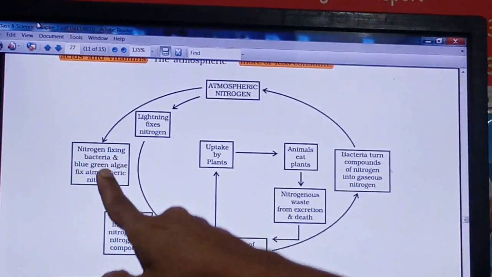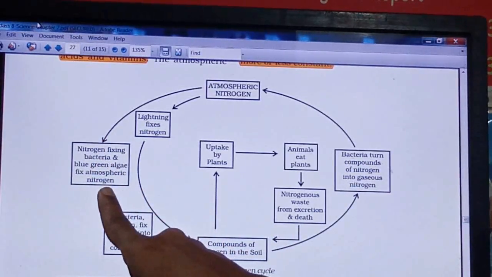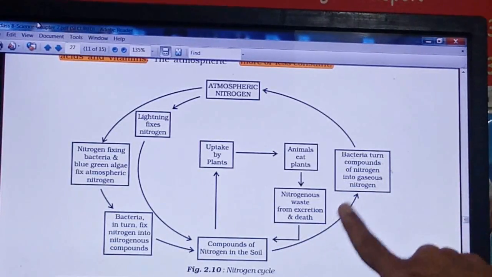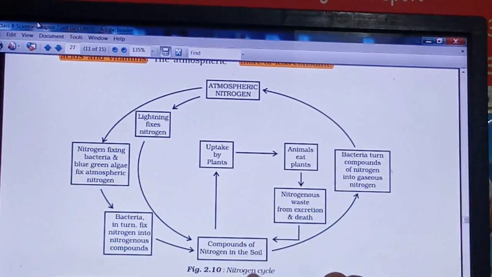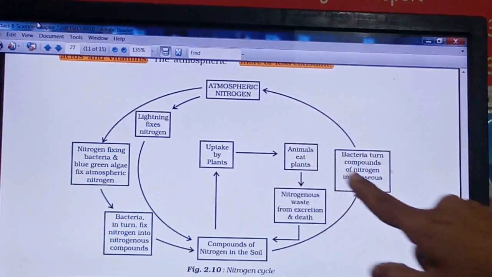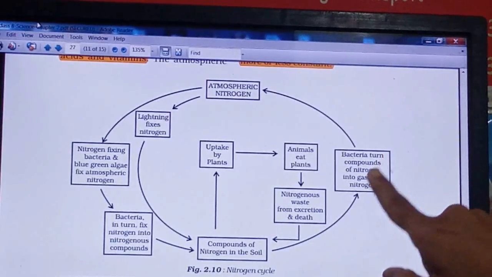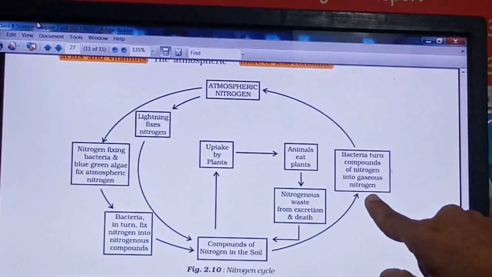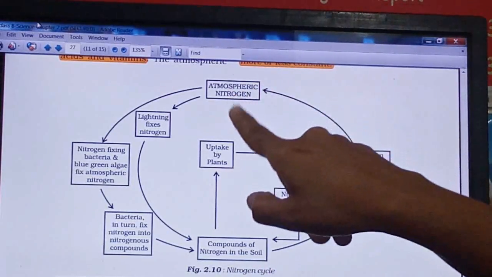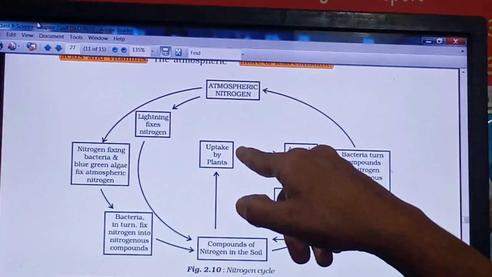These are called nitrifying bacteria, and these are called denitrifying bacteria. They convert these nitrogenous compounds into nitrogen gas. So these bacteria turn the nitrogen into gaseous nitrogen. In this way the nitrogen once again comes back into the atmosphere.